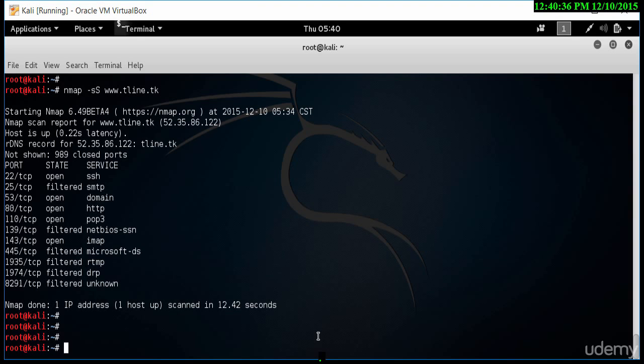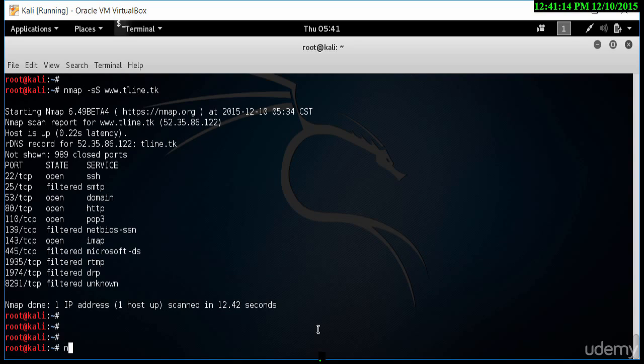So let's discuss fin scanning. Fin scanning works by sending a packet from our machine to a victim machine, and the victim machine has either an open port or closed port. If there's a closed port, it should send a reset packet to our machine. So a closed port will respond with a reset packet. An open port, however, will just drop the packet and do nothing. So that way, there will never be a TCP connection, and intrusion detection systems (IDS) will not pick it up or log it.